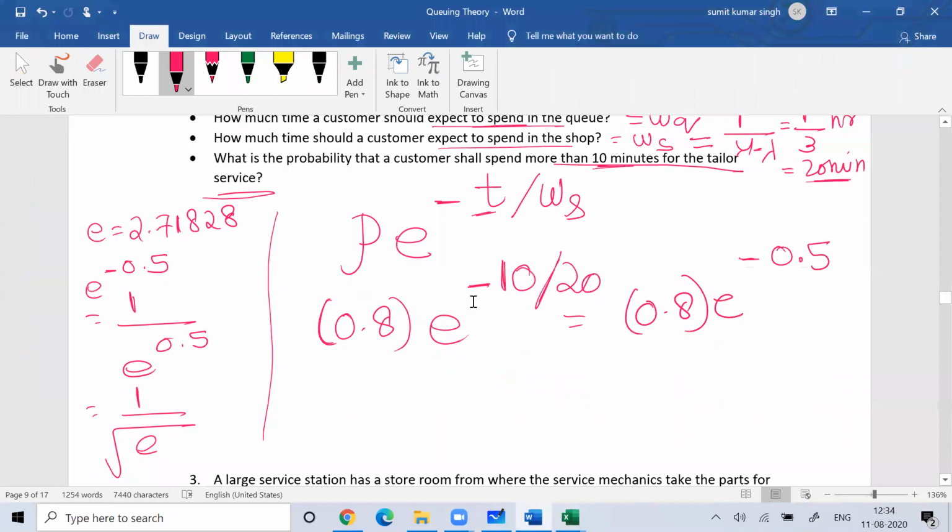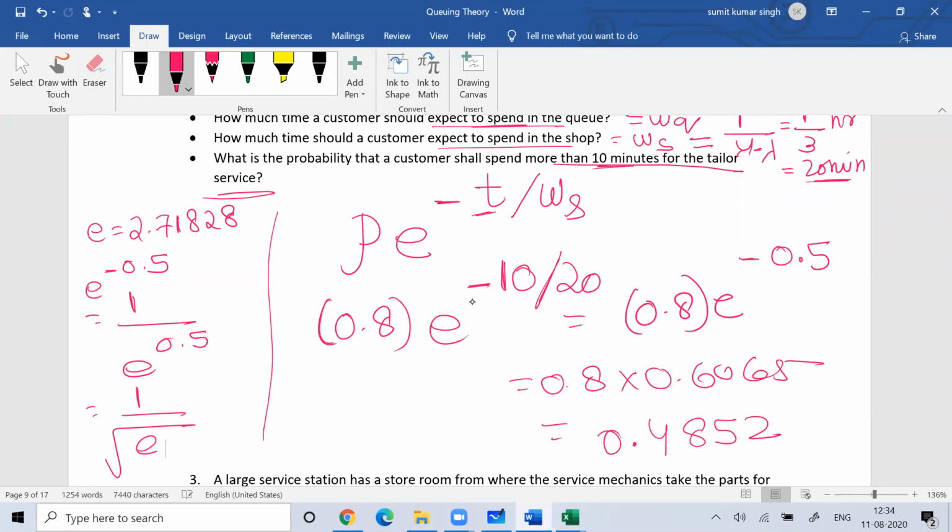So this is 0.8 into 0.6065. You solve this and you get the answer. 8 5s are 40, then 4 carry, 8 6s are 48, 52, 5, then 5 carry, then 8 6s are 48. How many decimals are there? 5 decimals. So the answer is 0.4852. Fine, so this is all.